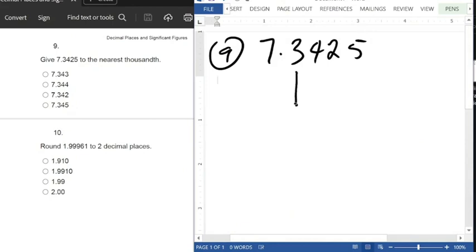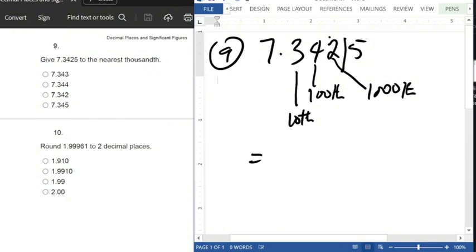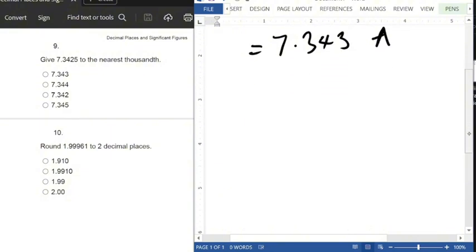This is tenths, this is hundredths, and this is thousandths. That means we are stopping on 2. The next digit to it is 5, which means we are adding 1 to 2. That is 7.343. That's option A. All right.